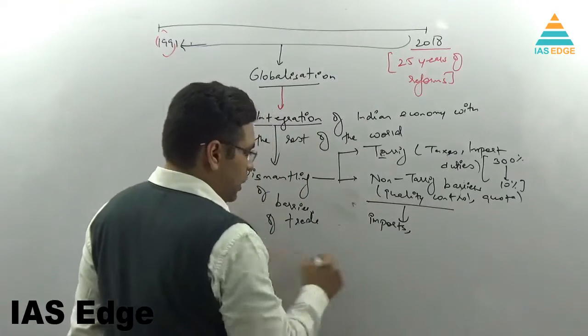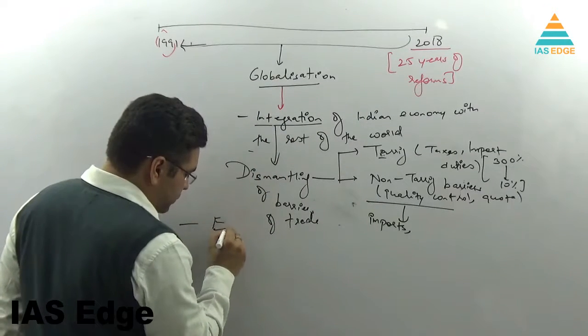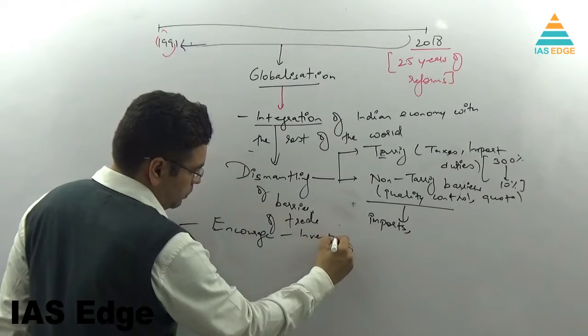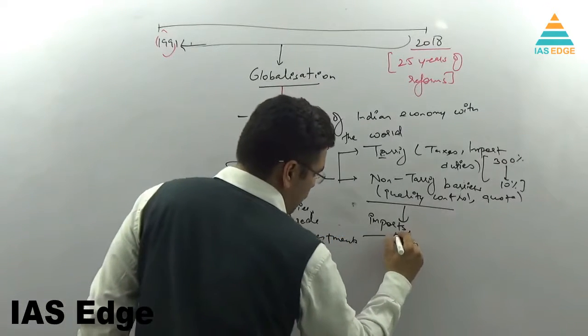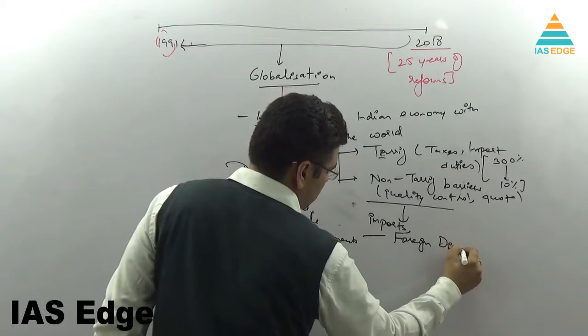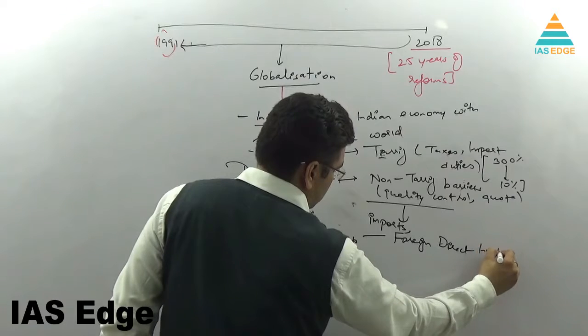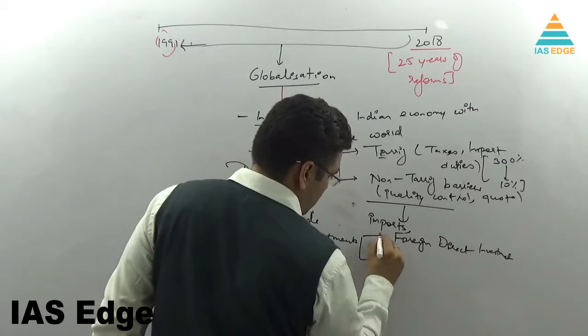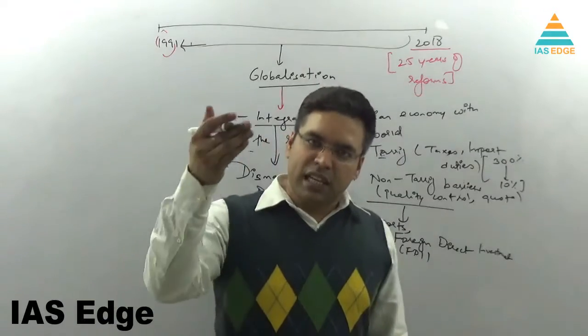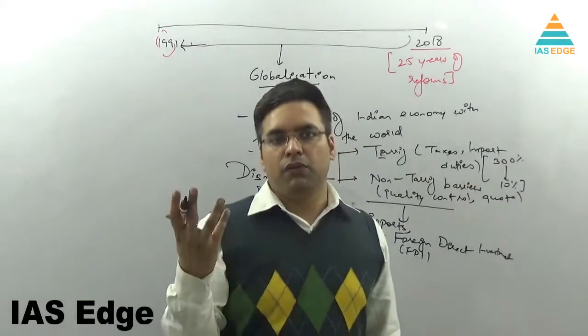At the same time, you encourage investments, foreign direct investment, FDI. In FDI, foreign companies invest in India. For example, we have McDonald's.